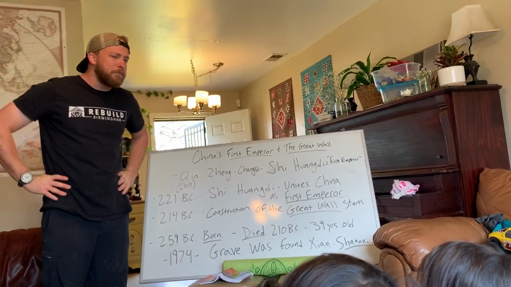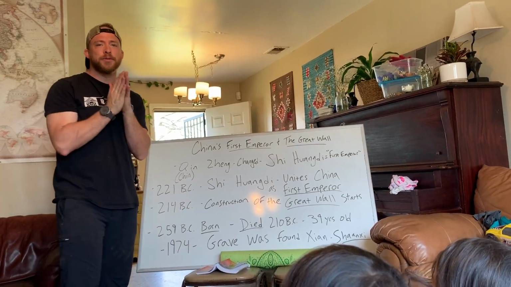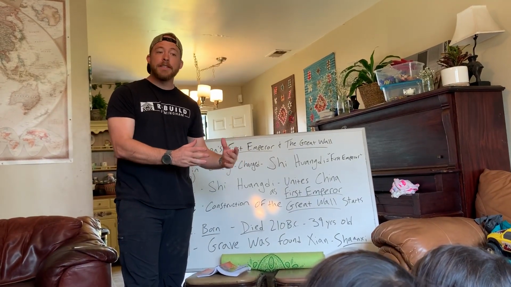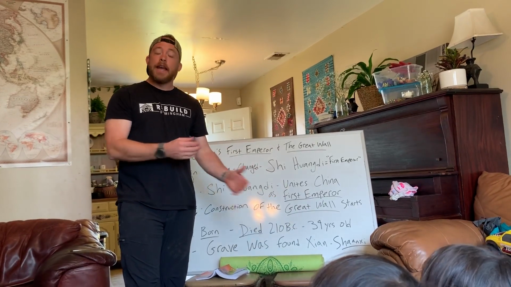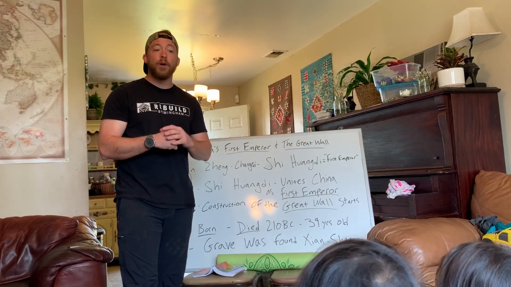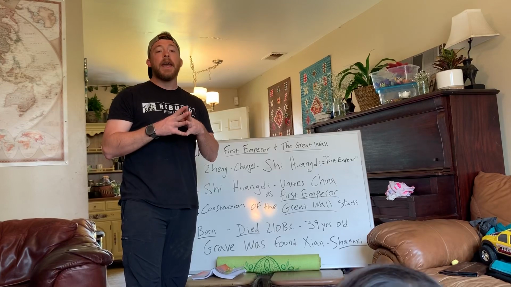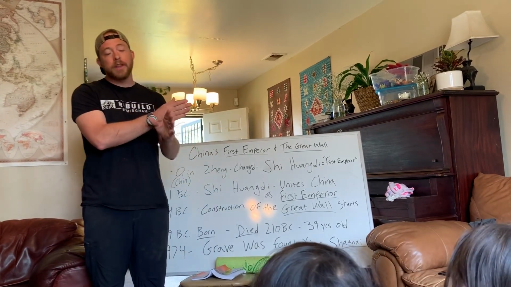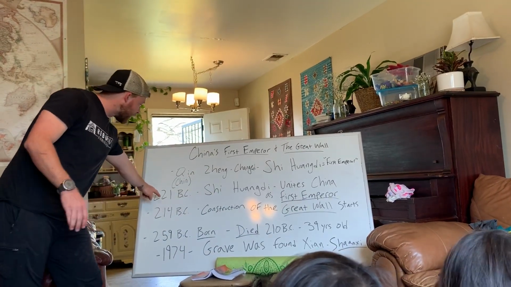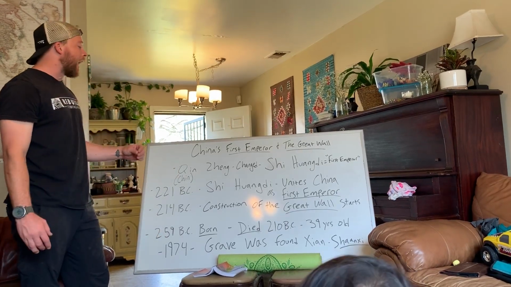Girls, do you guys remember what BC means? How about you guys at home? Do y'all remember what the difference between BC and AD is? BC means before Christ. It can also mean before Common Era if it's BCE. But we're going to kick it old school and keep it BC. BC means before Christ, and it's before Jesus was born. So that leads all the way up to 0. Numbers work down backwards. So that's why the numbers are going down. Because he was born actually in 259, and then he died in 210.